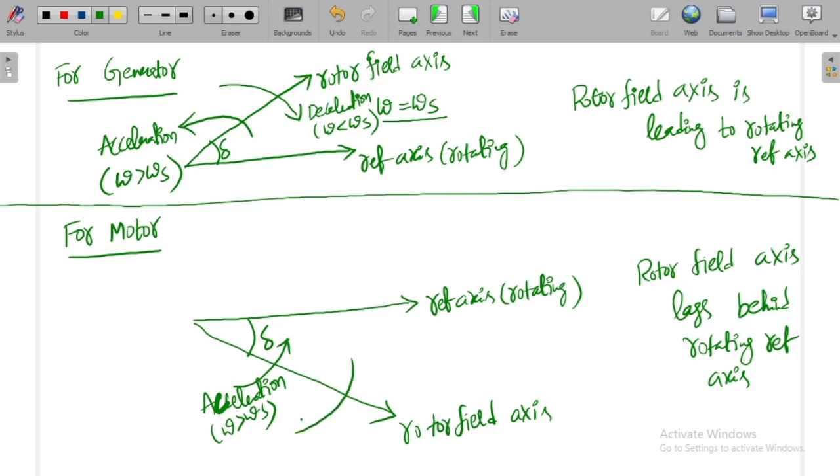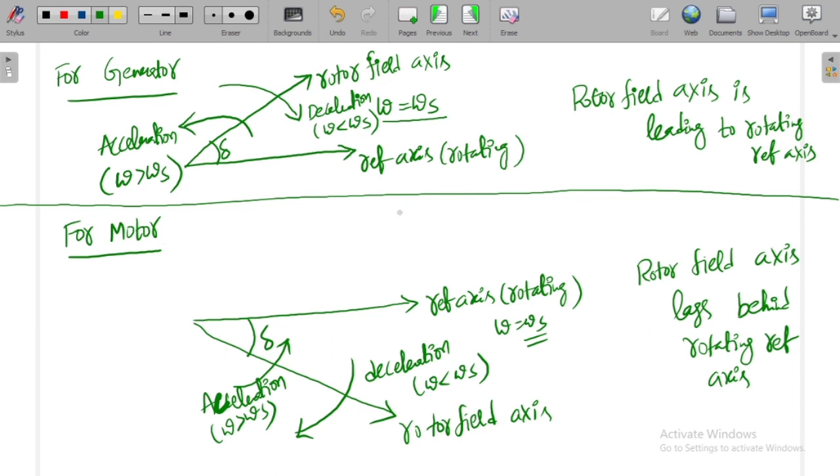When you have deceleration, omega will be reduced from omega s. Whereas when both are rotating at synchronous speed, you have the angle delta. So this is about the motor and this is about the generator.